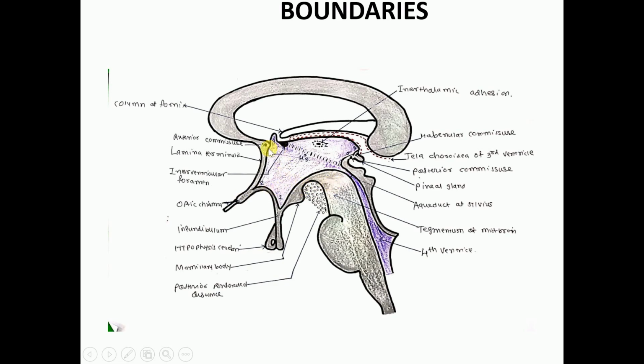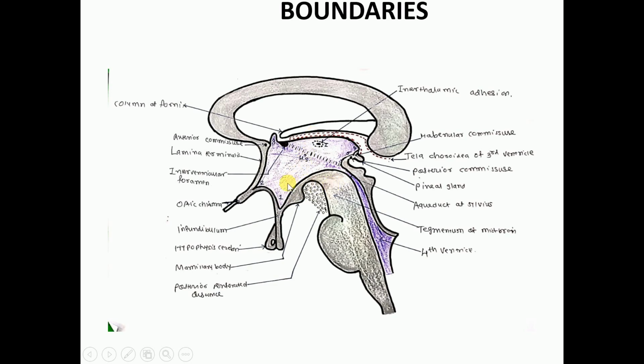Okay, so far we have discussed the anterior wall, which is formed by lamina terminalis, anterior commissure and optic chiasma; the posterior wall, mainly formed by the pineal gland and related structures. Roof is formed by the ependyma, stria medullaris thalami and tela choroidea of the third ventricle. Floor is formed by the structures of the interpeduncular fossa, that is the optic chiasma, median tuber cinereum or median eminence, infundibulum, mammillary body, posterior perforated substance, and tegmental part of the midbrain.